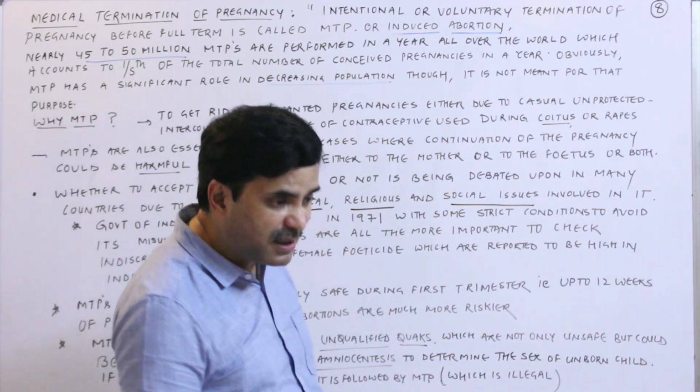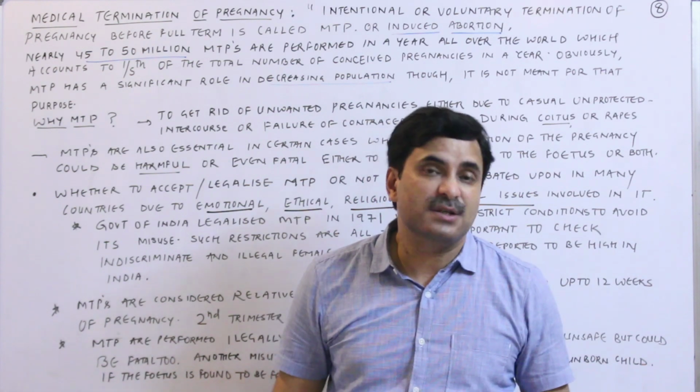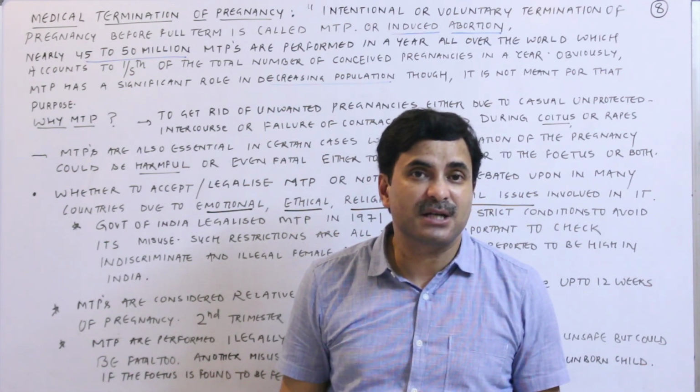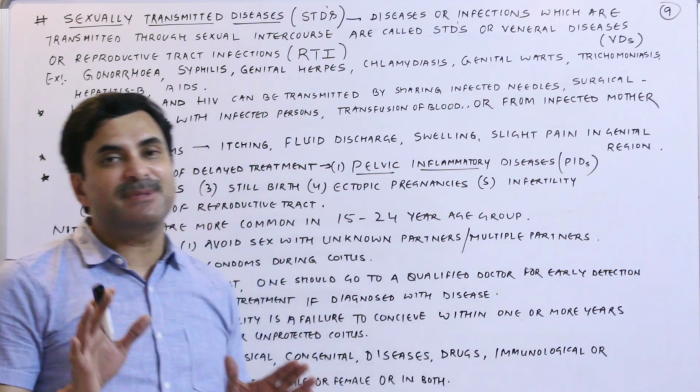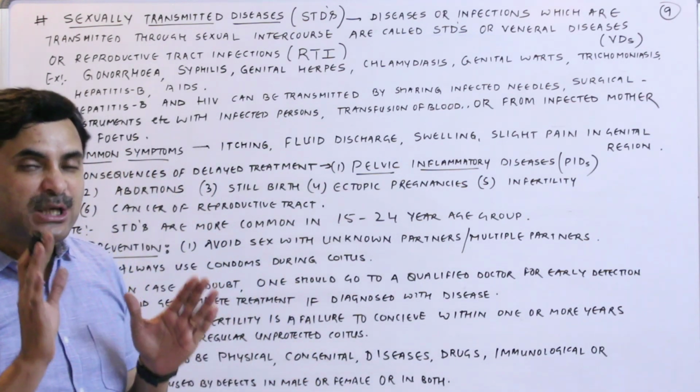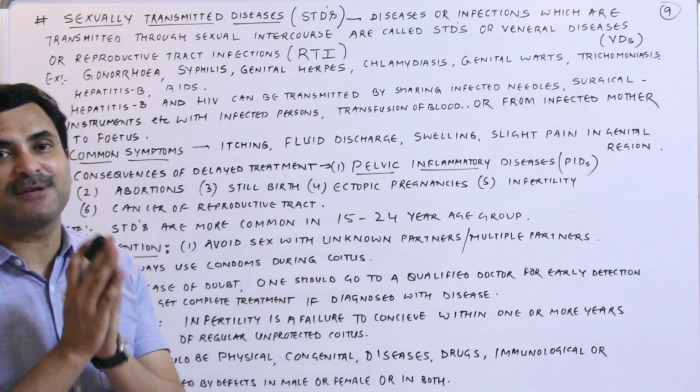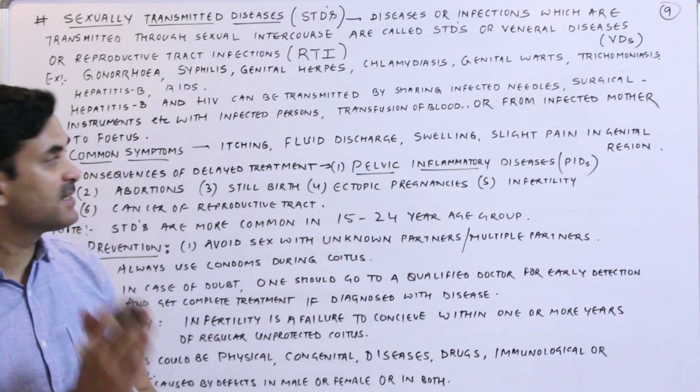Now let's have a discussion on the STDs, that is known as the sexually transmitted diseases. Certain STDs are also associated with reproductive health, and they are very, very dangerous.